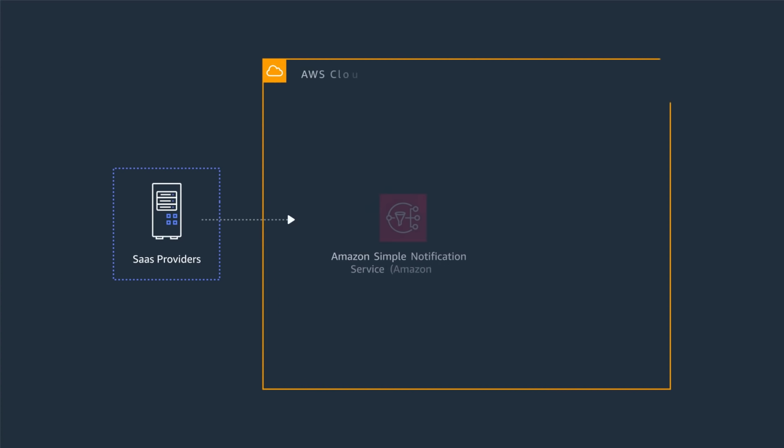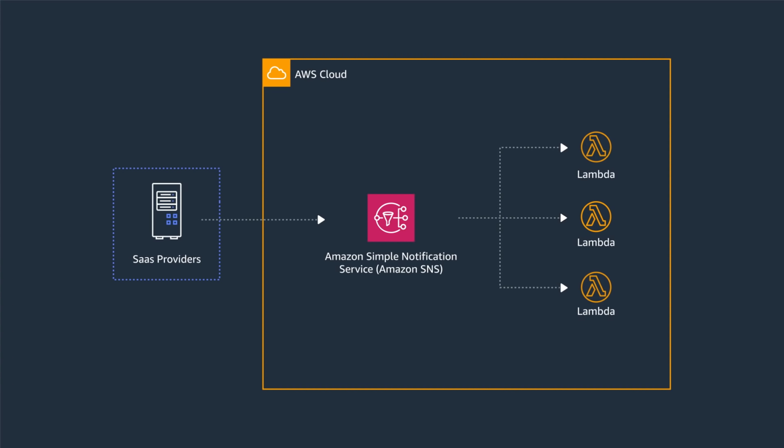Another common pattern I've seen is to use Amazon Simple Notification Service, or SNS, for a publisher-subscriber, or pub-sub, architecture to process events. This is a completely valid pattern to process events in parallel. But EventBridge natively integrates with a number of third-party SaaS partners, so you don't have to deal with the complexities of writing custom code to ingest these events with SNS.